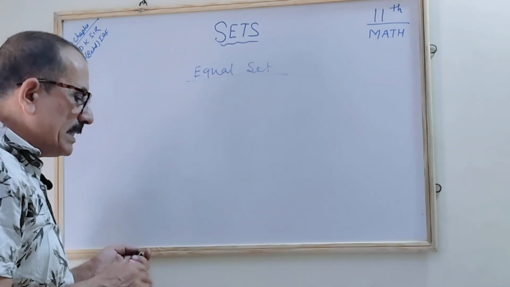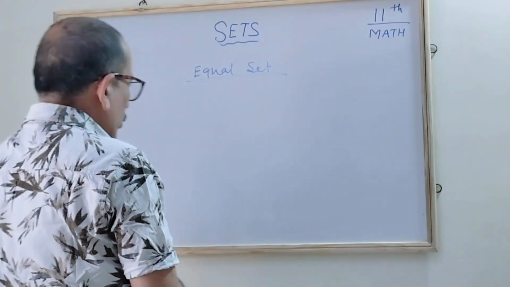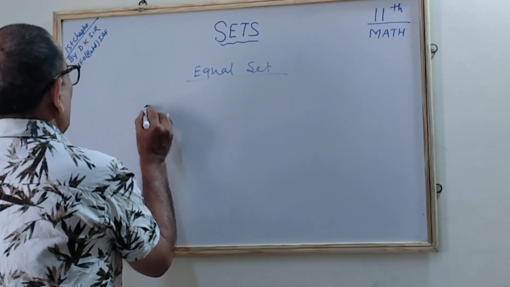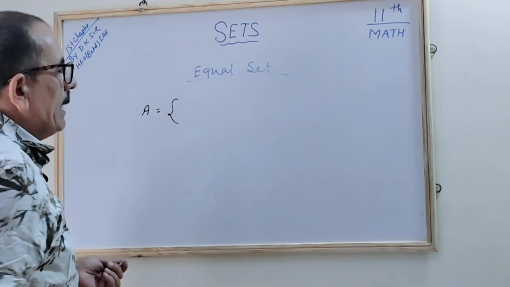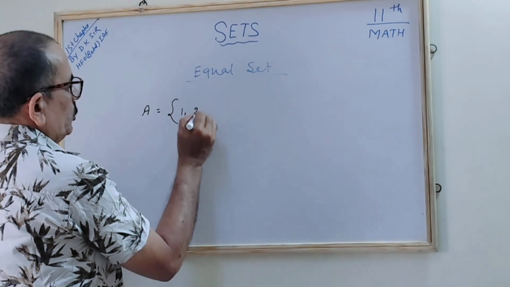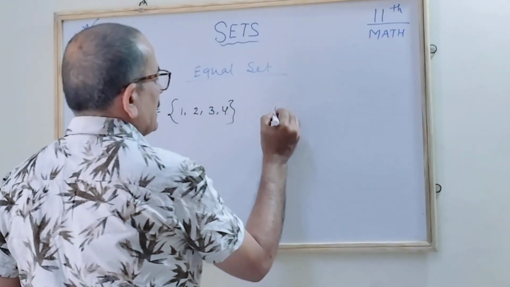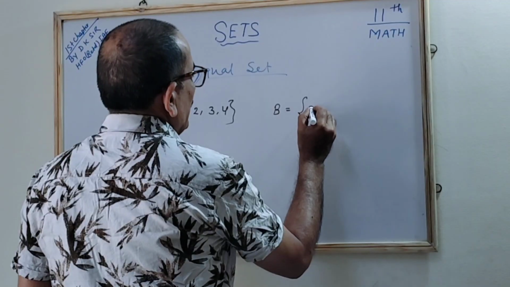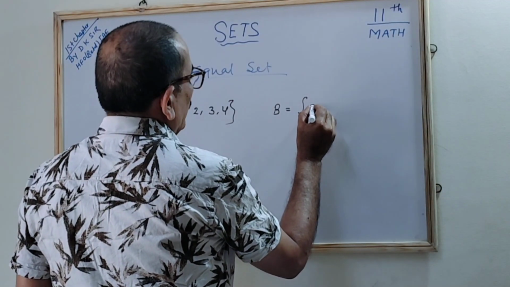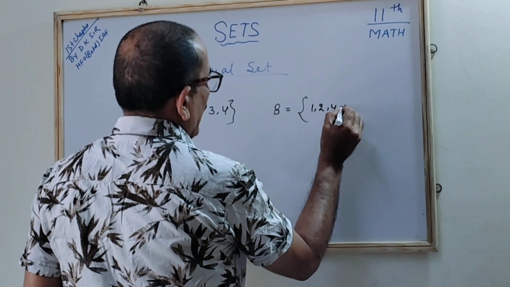Suppose A is the set with elements 1, 2, 3 and 4. B is a set with elements 1, 2, 4, 5.